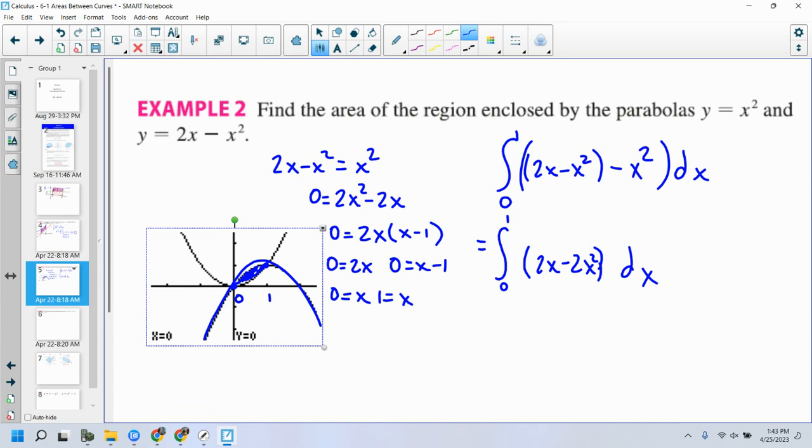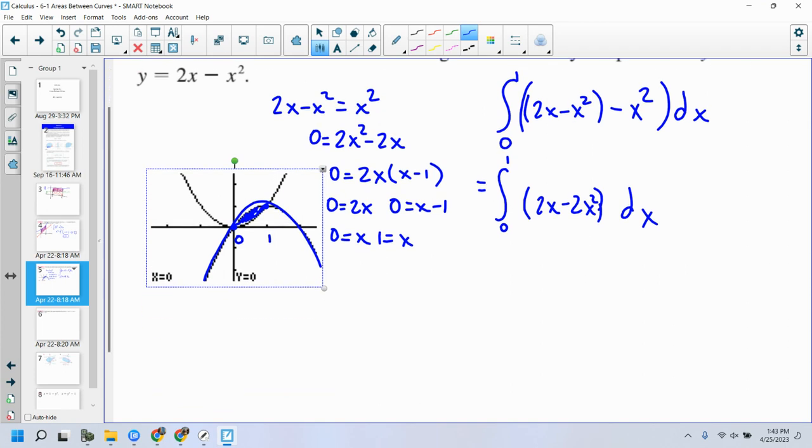Now let's run my antiderivative. So that means I've got 2x squared over 2 minus 2x to the third over 3 from 0 to 1. The 2's are going to cancel, right? And forgive me for not writing the whole thing out again. All I want to do is plug in 1. The nice thing about this is it's going to 0, right?